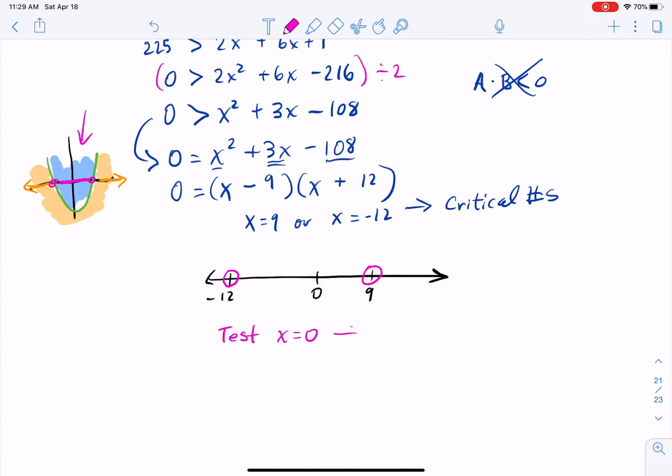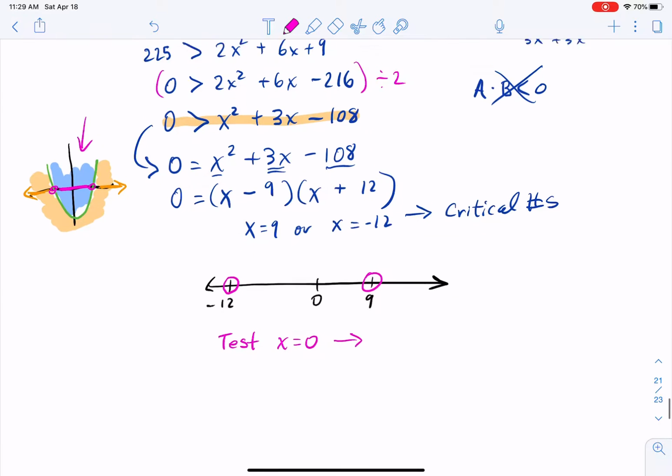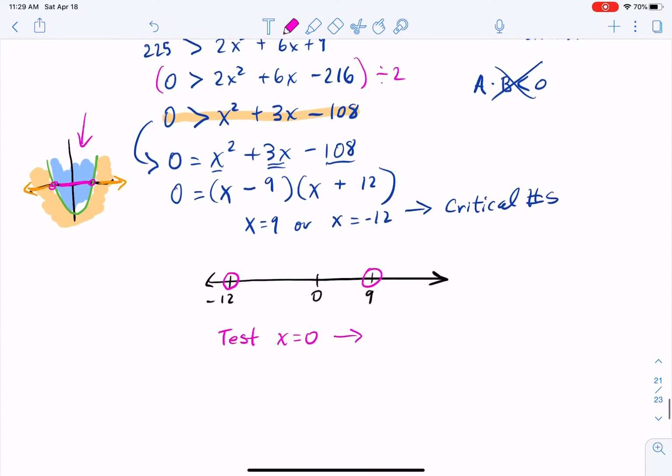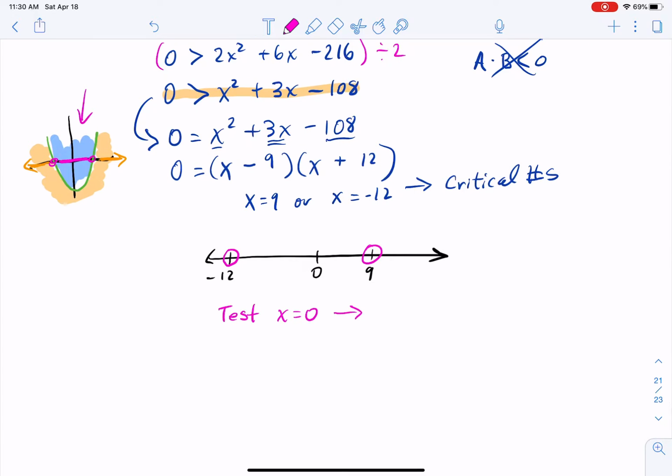So we'll plug that into the inequality, this one right there. Actually, you can plug it into any of the ones that came prior to that one. That one's just going to be the easiest. So I have 0 is greater than 0 squared plus 3 times 0 minus 108. And I want to see, is that a true statement or a false statement?